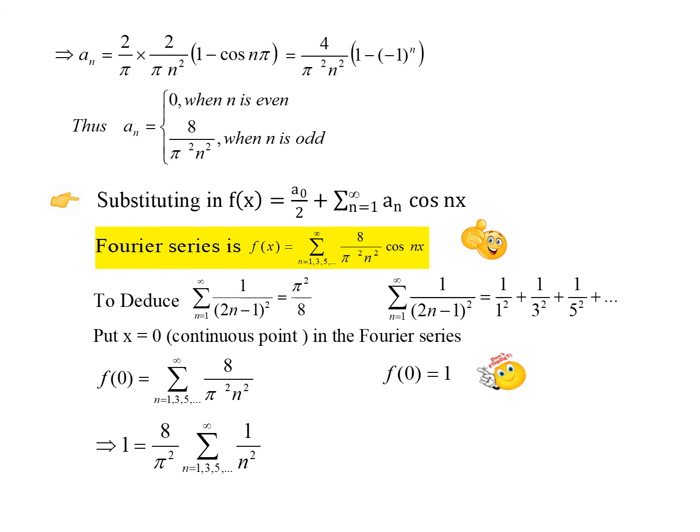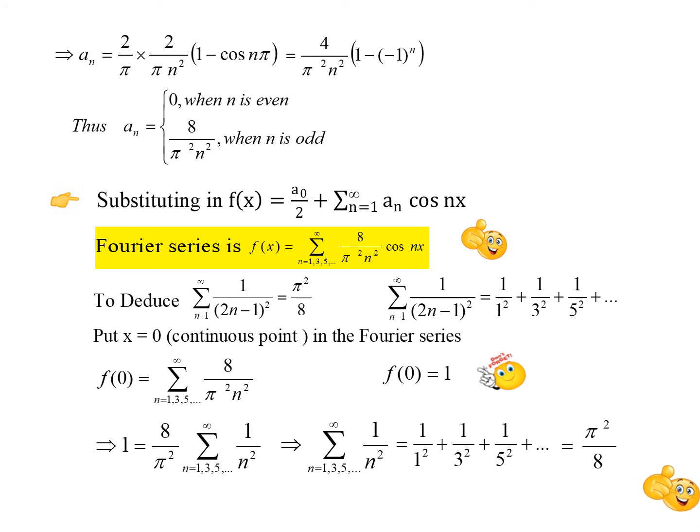So let us substitute here 1 equal to, now taking 8 by pi squared outside, because it's a constant, the summation is running for n. So any term not having n is a constant. So we can take that out of the summation like this. And hence the summation answer will be, taking that 8 by pi squared to the other side, you will have pi squared by 8.